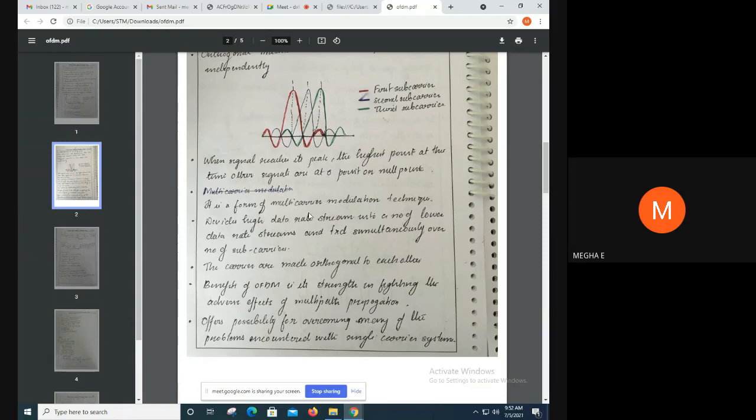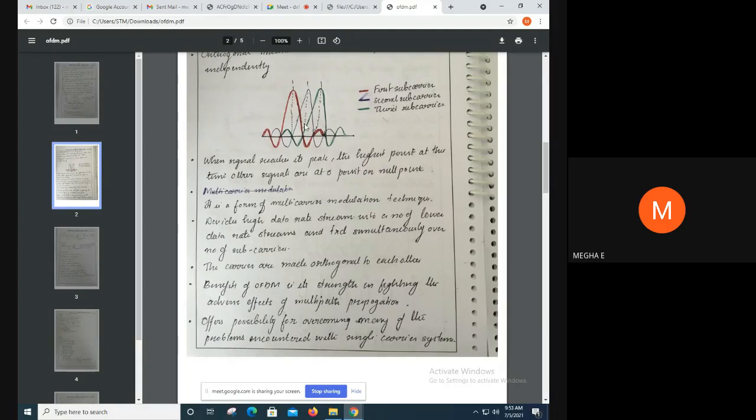So നമുക്ക് high data rate stream നെ lower data rate stream ലേക്ക് divide ചെയ്യും, and each lower data rate transmission is transmitted over a number of subcarriers. Number of subcarriers ന്റെ മുകളിലാണ് നമ്മൾ ഈ high data rate stream നെ lower data rate stream ആയി convert ചെയ്യും, and these lower data rate streams are then transmitted over a number of subcarriers.